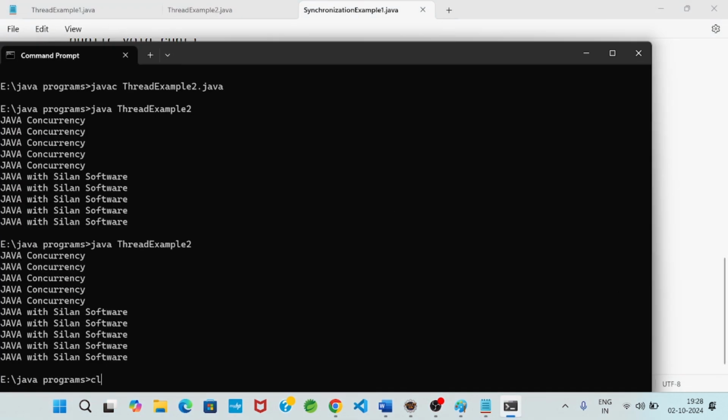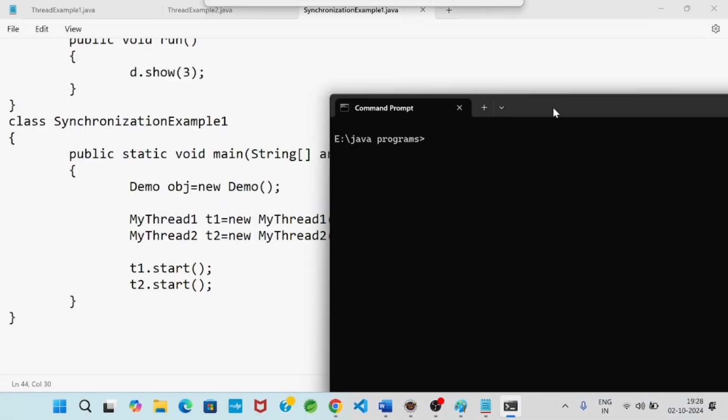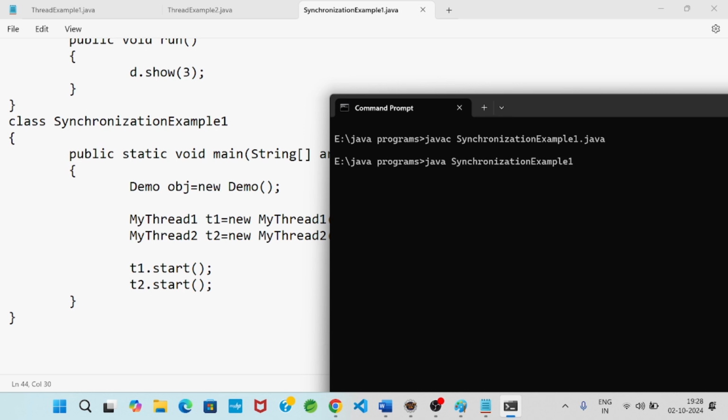I will go to the command prompt. Then you see javac dot java. Okay. So this is without synchronization, in which way the output we are getting. Now I compiled. So successfully it compiled. Then I will run.